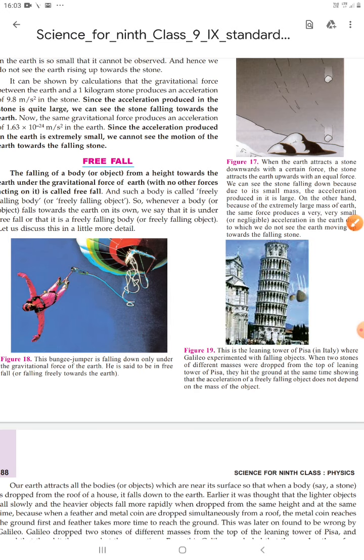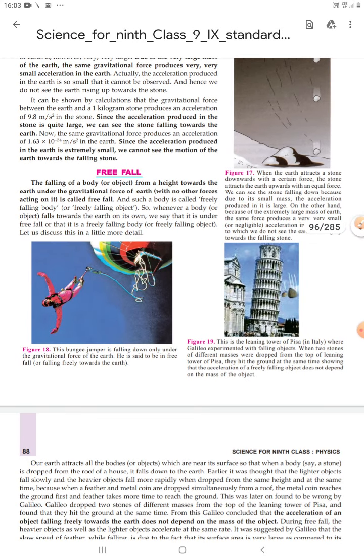When an object drops from some height h, how much distance does it cover after t time, say after 20 seconds? Such types of numericals may be there. So for that we also have equations of motion, which are called equations of motion for free fall.